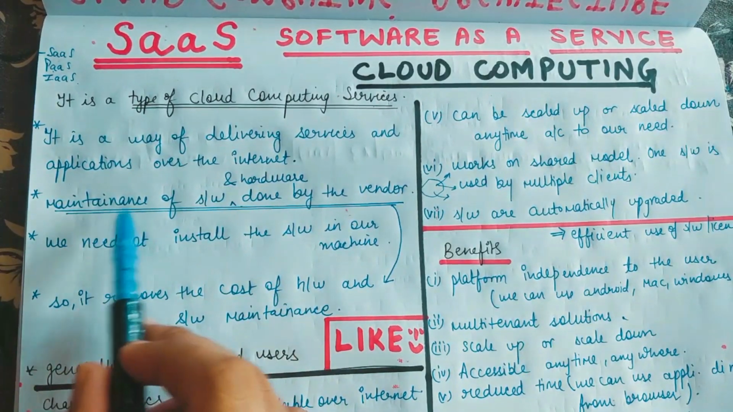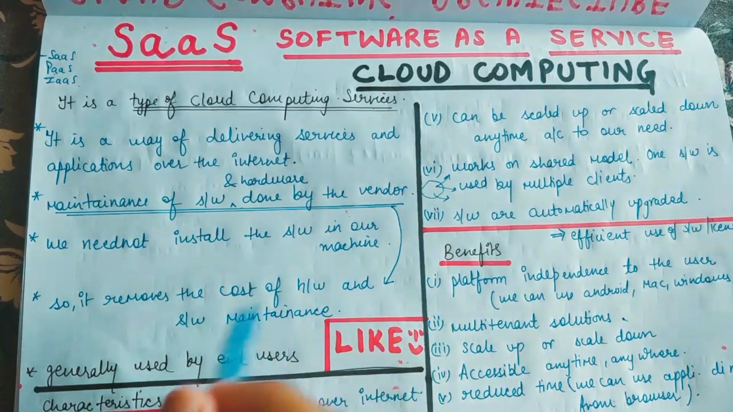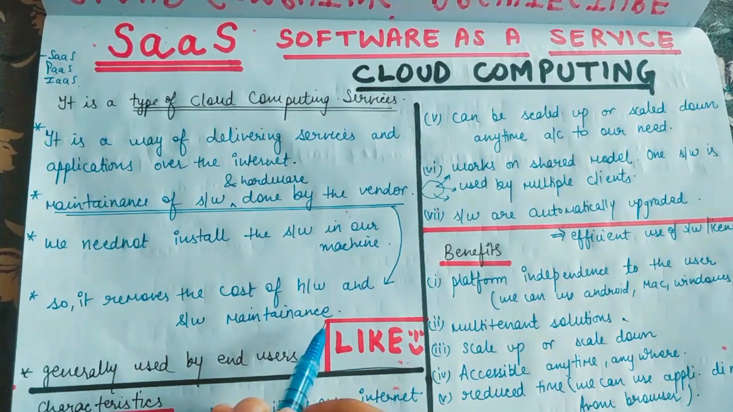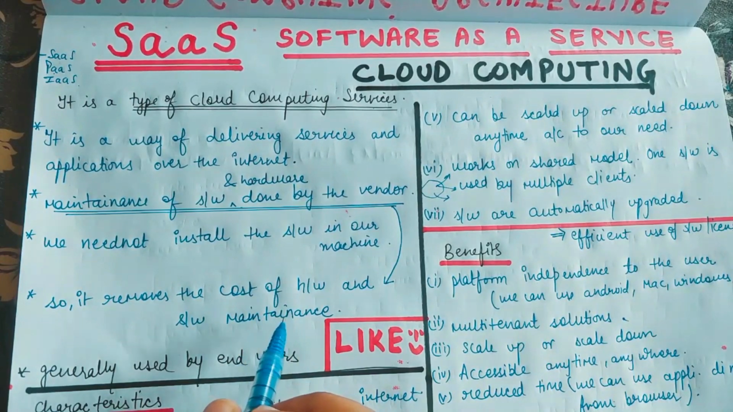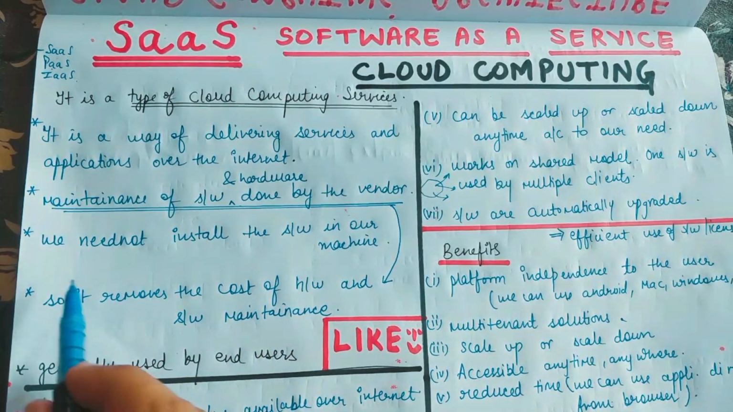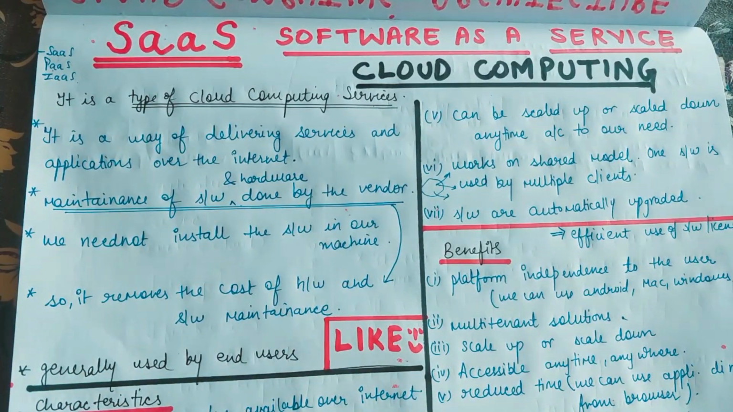We'll pay for as many time as we will need it, and we'll simply use that application over the internet. Okay, and the maintenance of the software and hardware is done by the vendor itself, that is your cloud provider. And that's why, guys, it removes the cost of hardware and software maintenance. So we need not pay anything for these things. So the vendor will automatically take care of all these things. Right now, we also need not install any software in our machine also. So we'll just take the services from the cloud service provider and we'll simply use that.